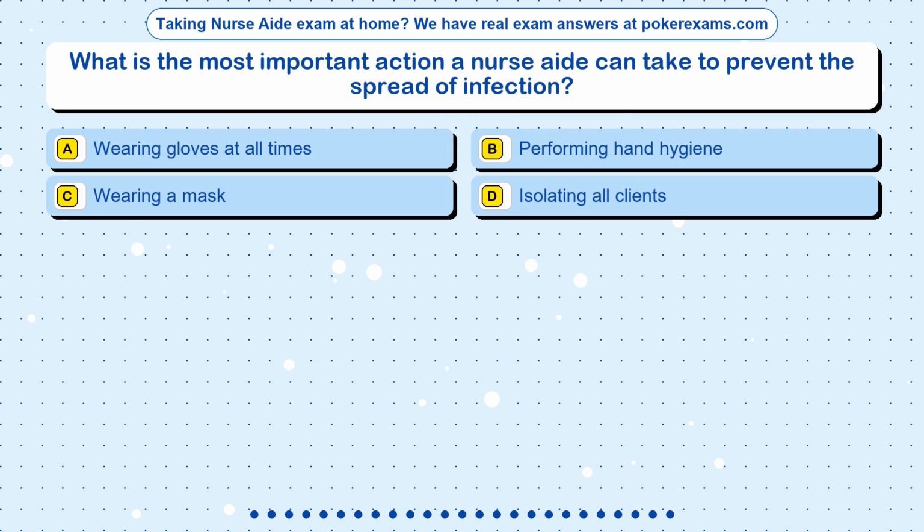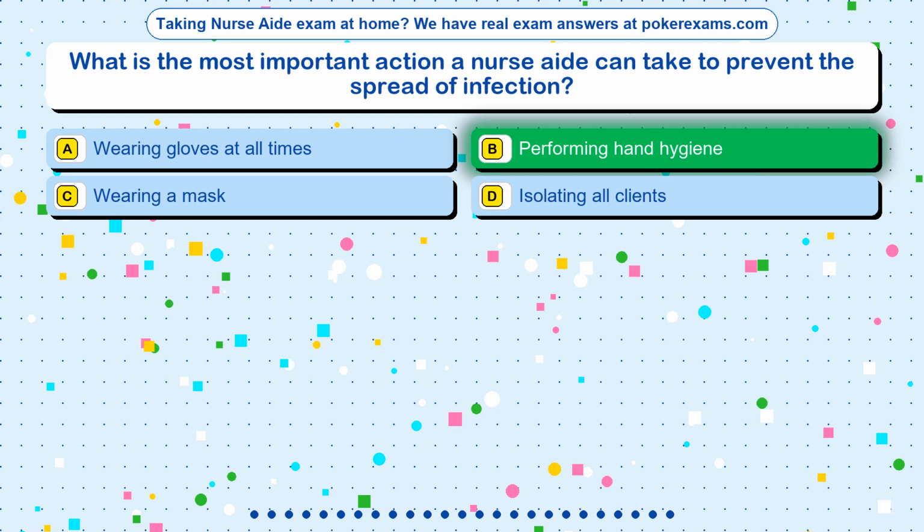Question 19. What is the most important action a nurse aide can take to prevent the spread of infection? Option A, wearing gloves at all times. Option B, performing hand hygiene. Option C, wearing a mask. Option D, isolating all clients.